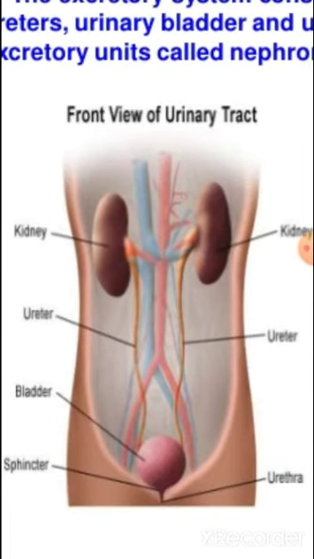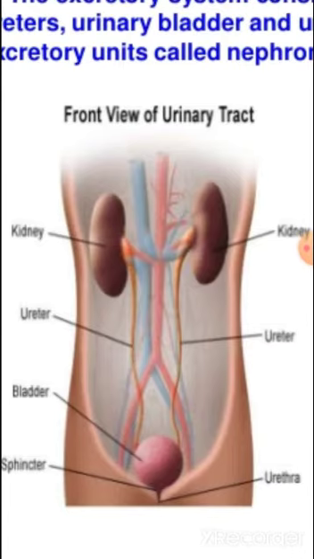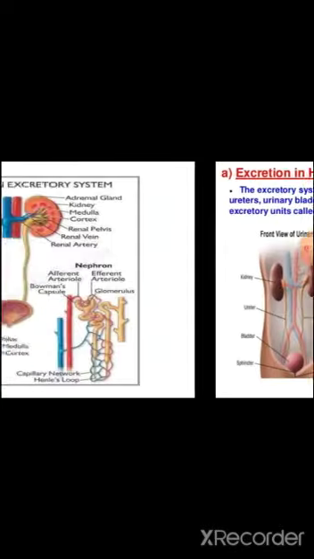So you can see here the kidney, ureter, urinary bladder, and the sphincter, and the opening is called the urethra. This is the front view of the urinary tract of the urinary system of human beings.